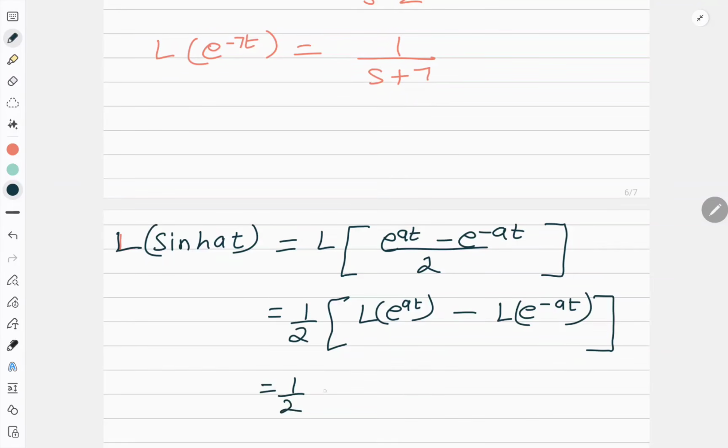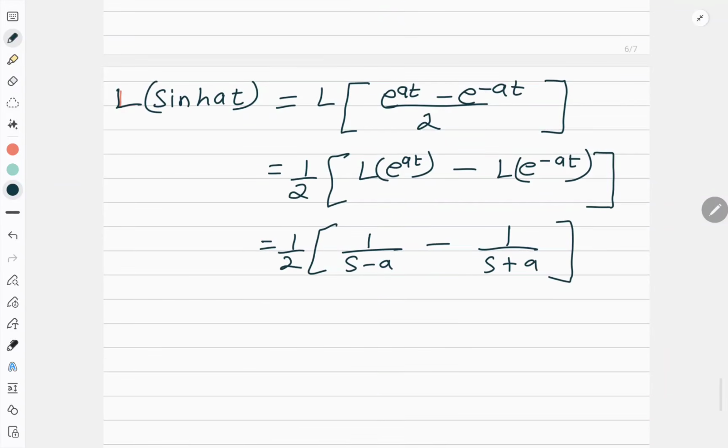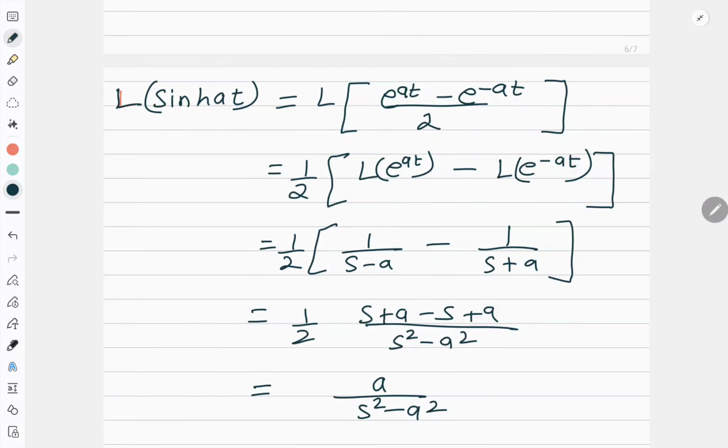So this is equal to 1 by 2. What is Laplace of e to the power at? 1 upon s minus a, minus 1 upon s plus a. Right? So this will be equal to 1 by 2 times (s plus a minus s plus a) upon (s squared minus a squared); the a plus b, a minus b formula will give me this. So I'll get a upon s squared minus a squared. So this becomes the formula of Laplace of sine hyperbolic at, which I will be using directly.